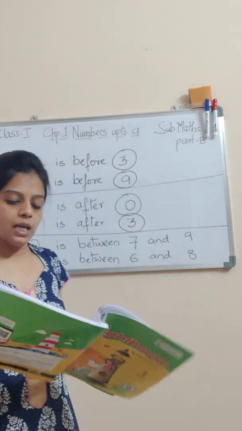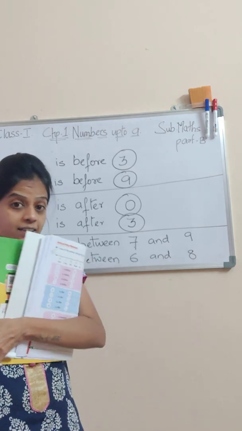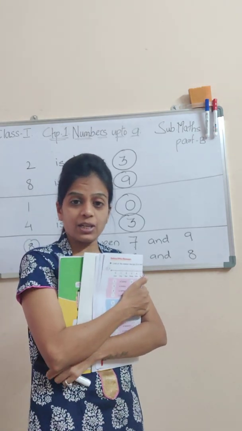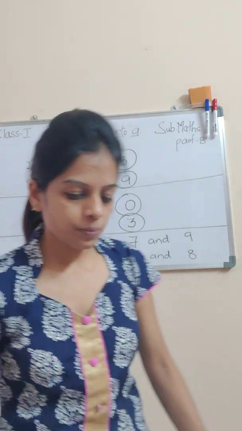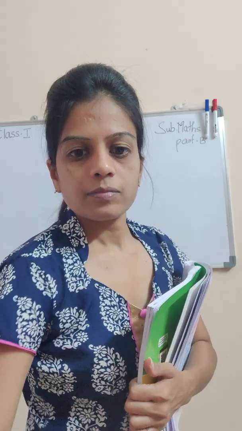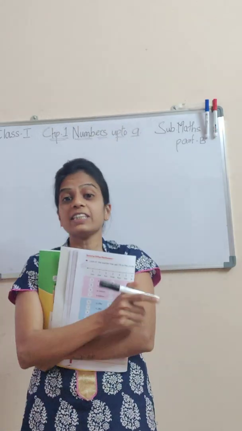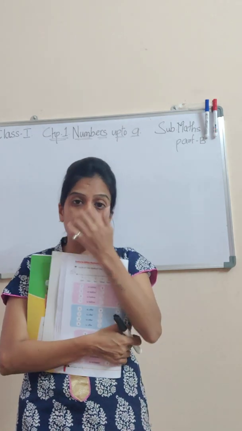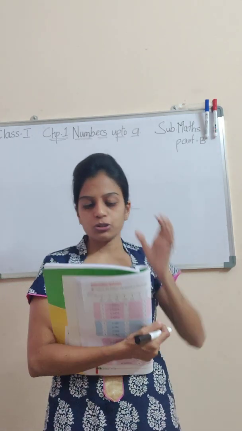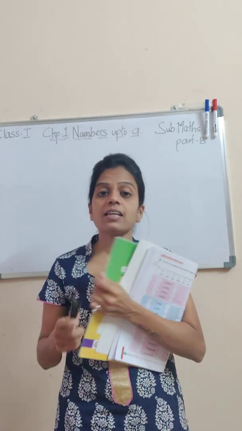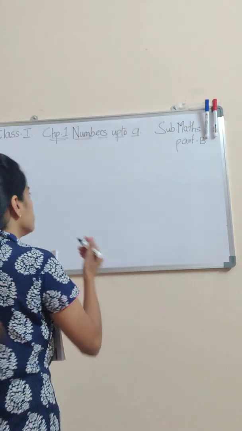Okay, students? Now a very interesting topic. Yes, students, a very interesting topic now. Now I'm going to show you, students, greater than, less than and equal to.